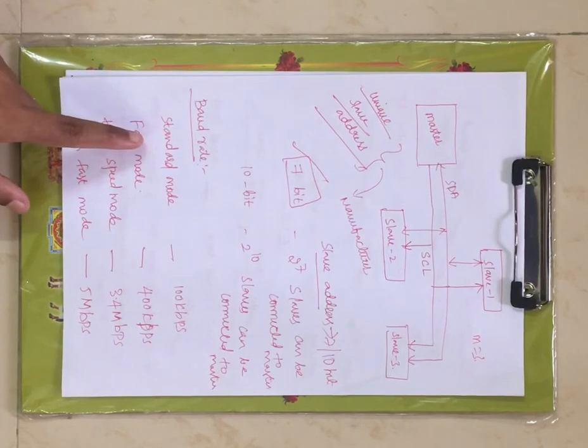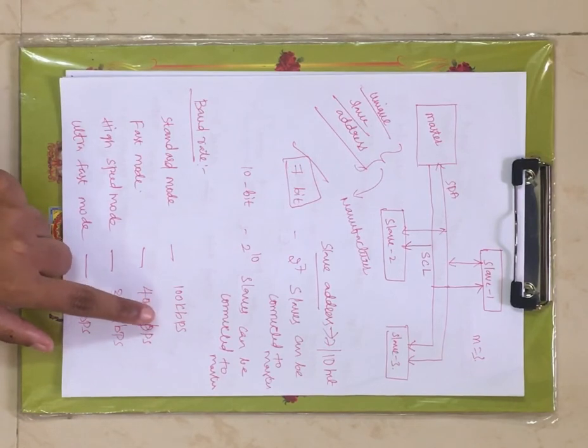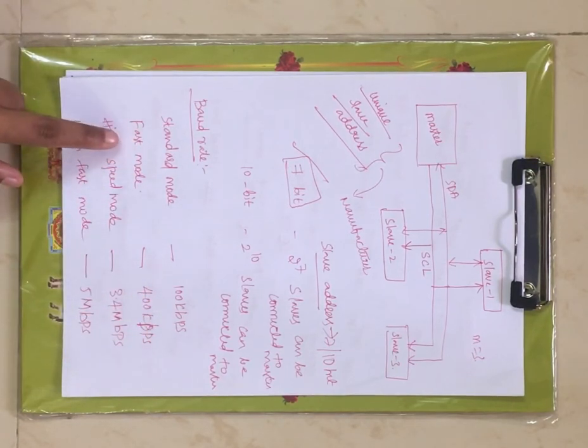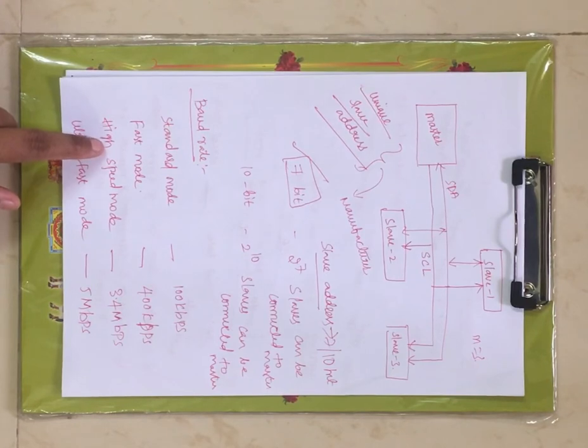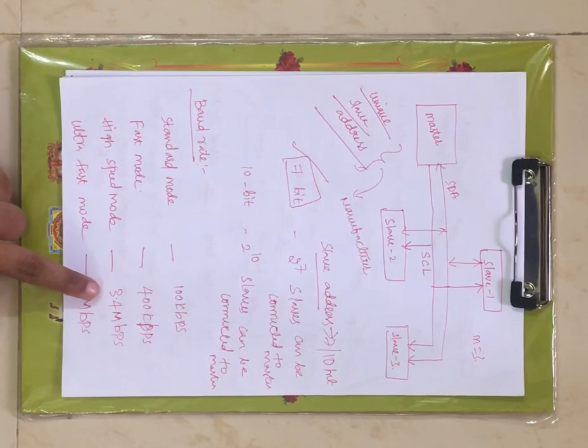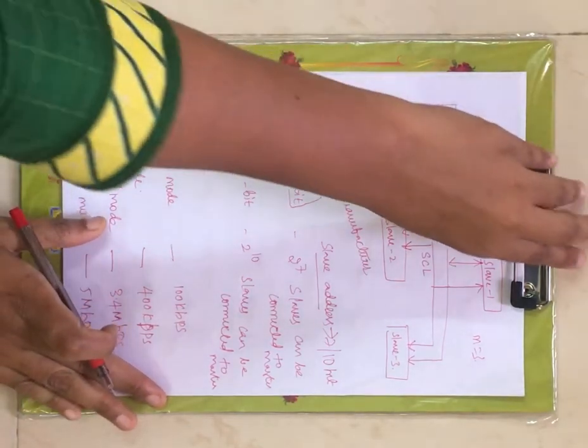Now coming to the standard mode, if it is operating under standard mode, it can transfer only 100 kilobits per second. If it is operating under fast mode, it can transfer only 400 kilobits per second. Under high speed mode, it can transfer only 3.4 megabits per second. And under ultra fast mode, it can transfer only 5 megabits per second. This is about the baud rates of I2C protocol.